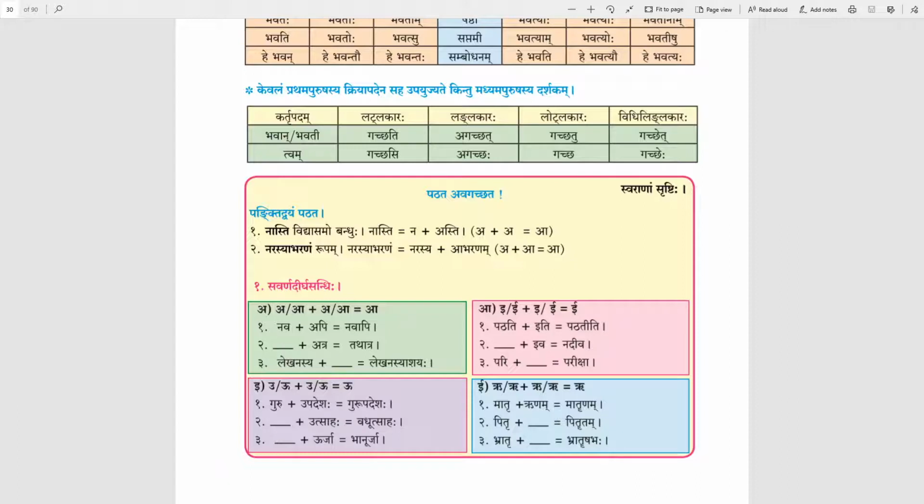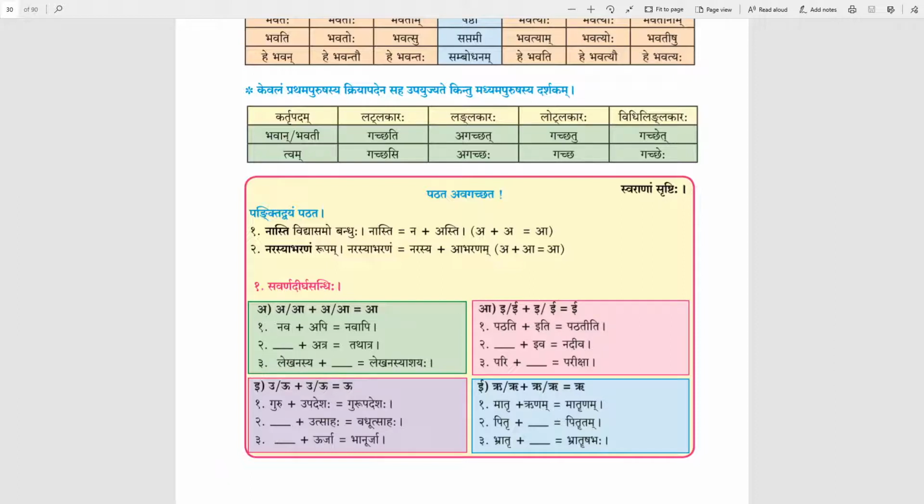Next is dash plus atra is equal to tathatra. Here the fill-up will be tatha plus atra. Answer will be tathatra. This is example of a plus a. Next is lekhanasya plus ashayah is lekhanasyaashayah.